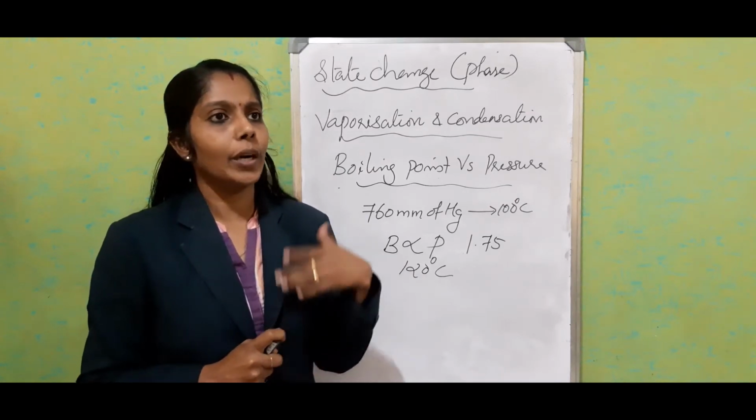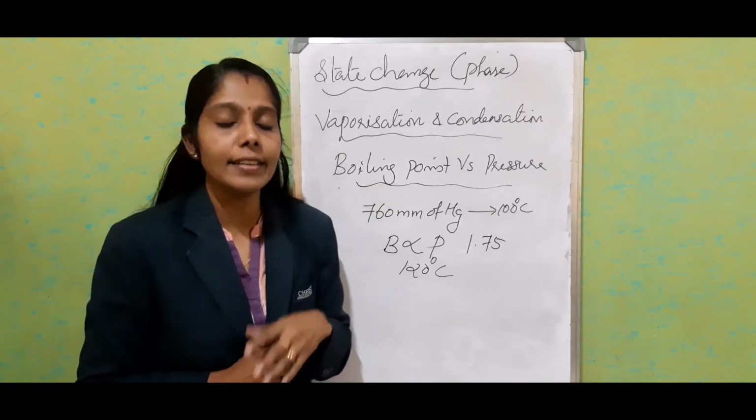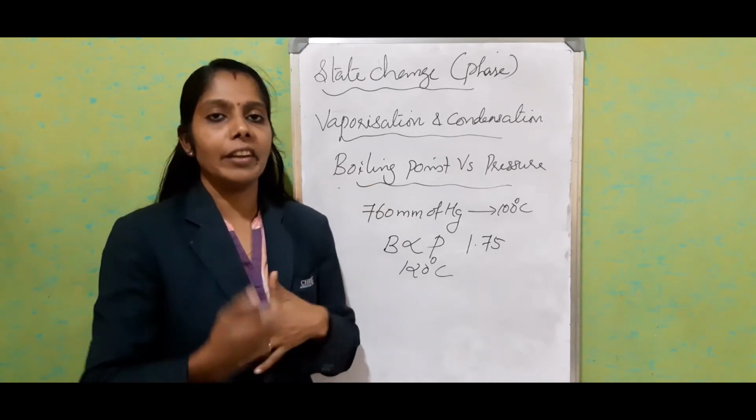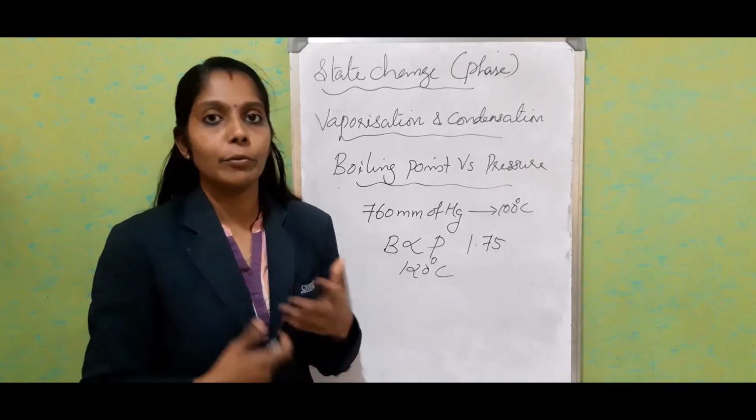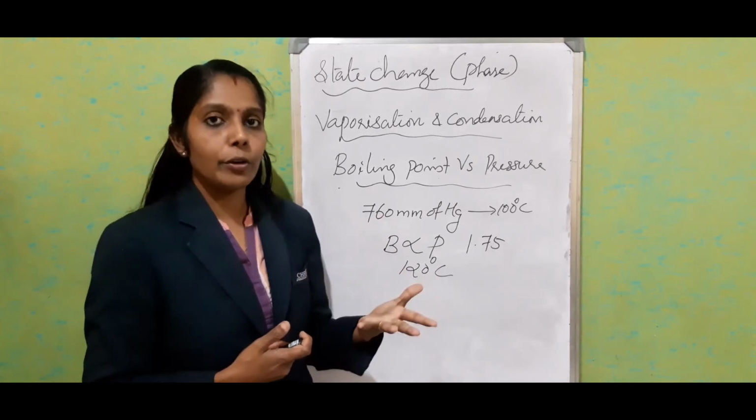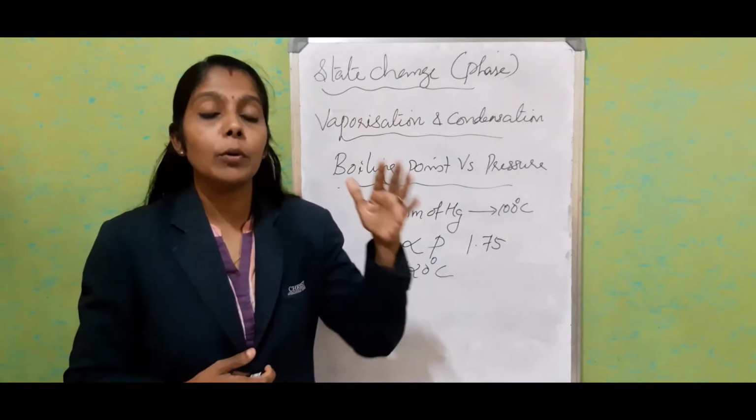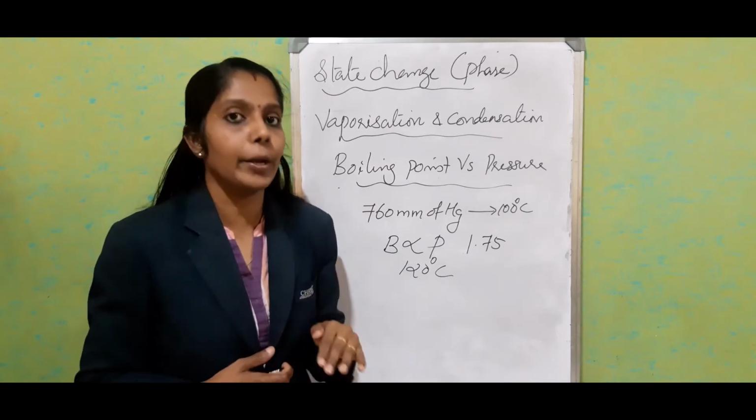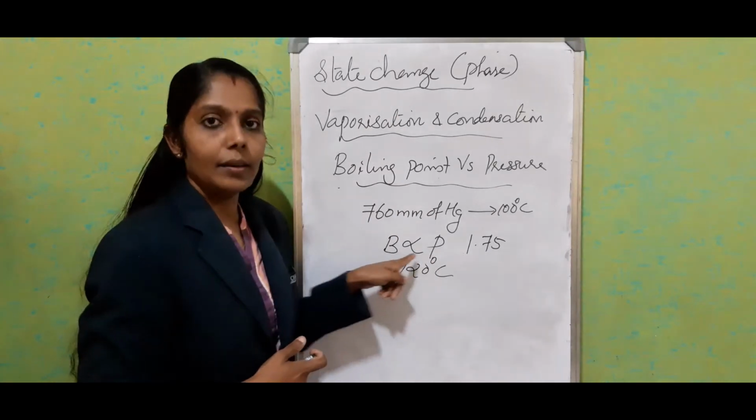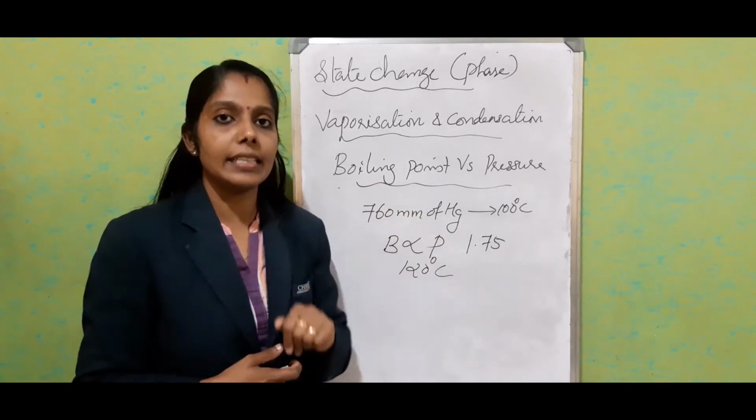Just consider you are going to Everest. You want to go to the tip of Everest. When you are going there, obviously you have to carry food items to cook in between. What we feel is that when you go higher and higher, the atmospheric pressure gets reduced. We have a proportionality here. Boiling point increases with increase in pressure.